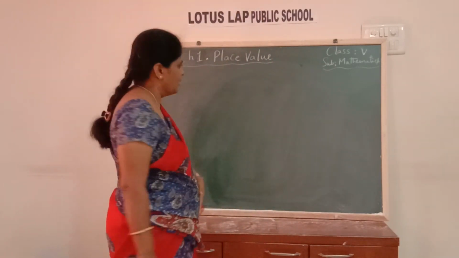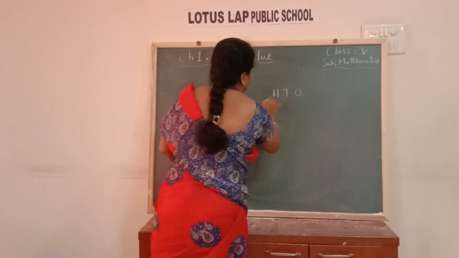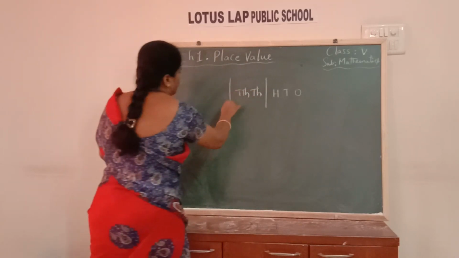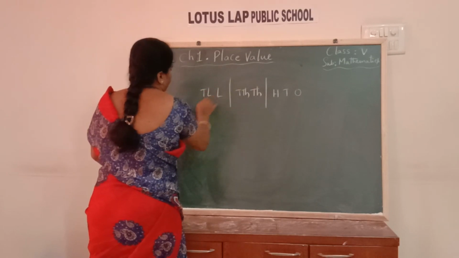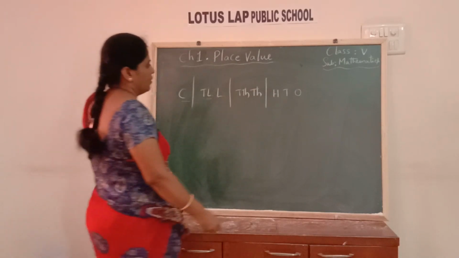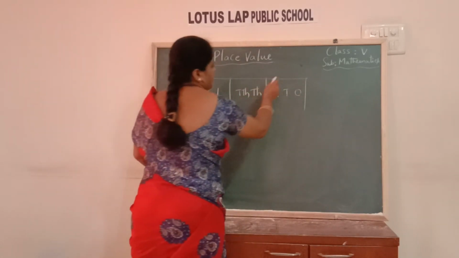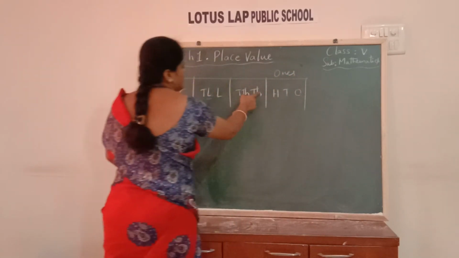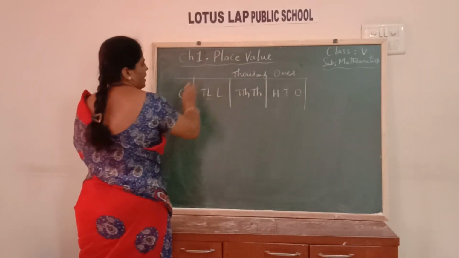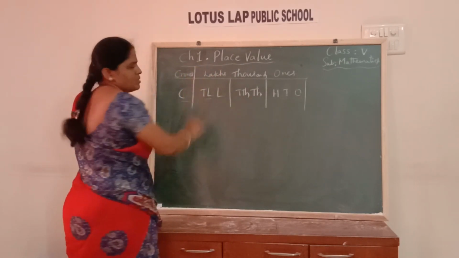So let's just once see here. Okay children. Ones, tens, hundreds, thousands and 10,000s, lakhs and 10 lakhs and then crores. So these are the two new places you have learned, children. Now, you also know the periods, children, that is ones, tens and hundreds places are kept under ones period, thousands and 10,000s are kept under thousands period and lakhs and 10 lakhs are kept under lakhs period and then crores of course is in the crores period, children.